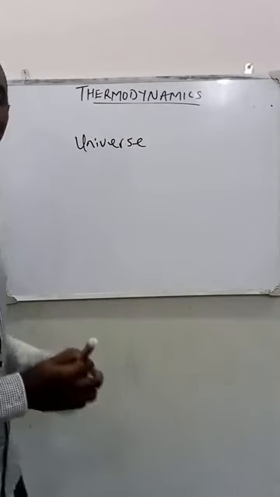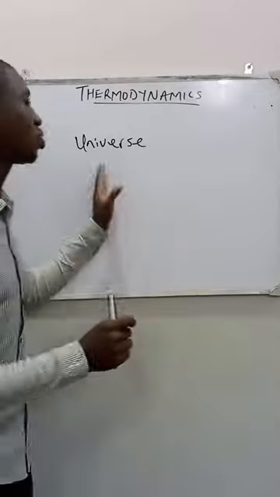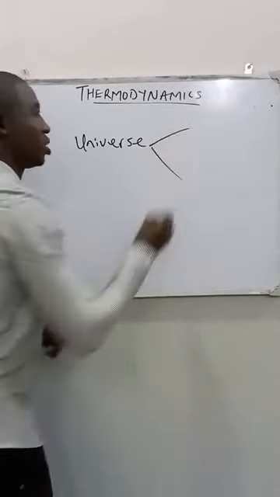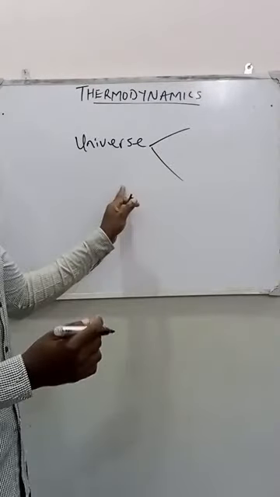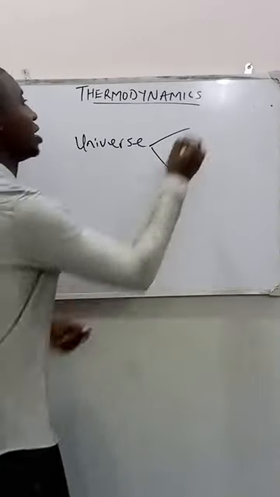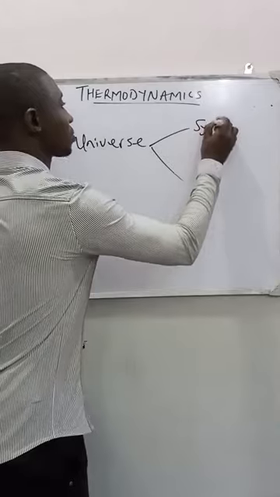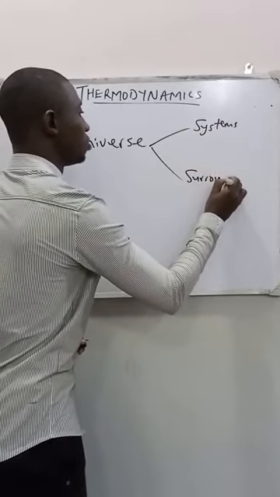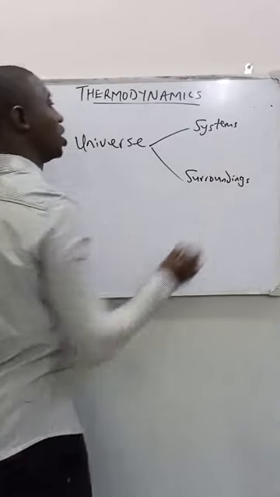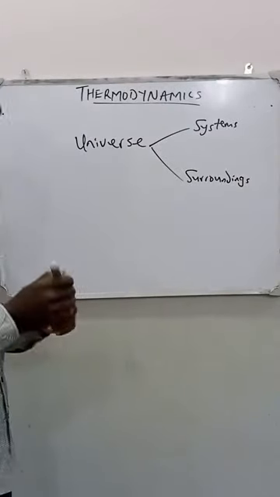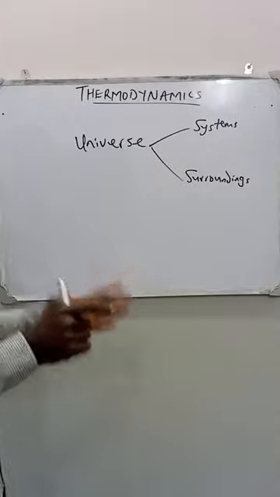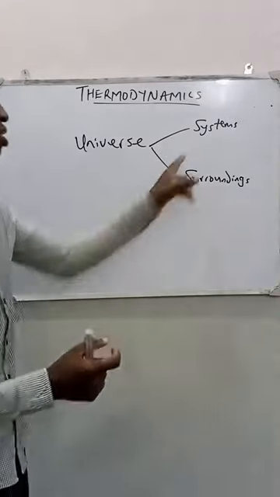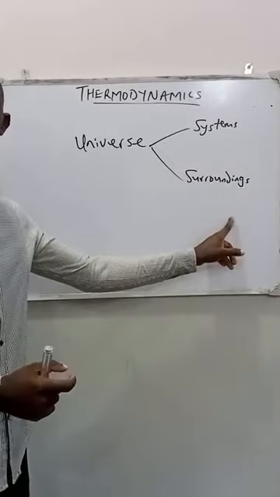What do we mean by universe? This universe we are talking about consists of two parts. And those two parts are the systems and surroundings. These are what make up the universe. In thermodynamics, the universe is made up of two parts, and those parts are systems and surroundings.